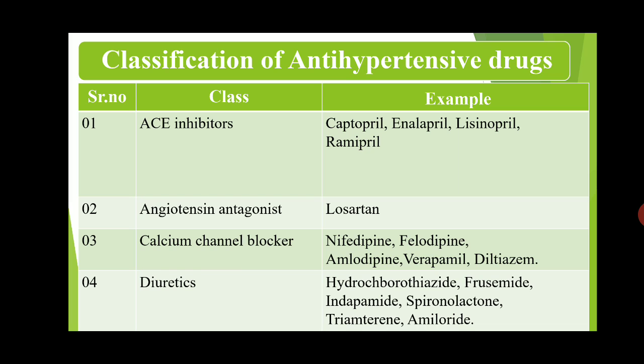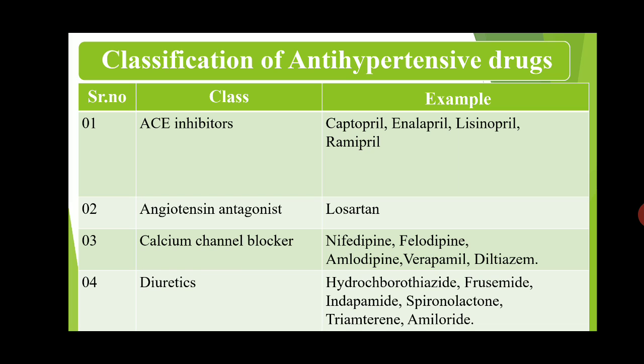The fourth class is diuretics. Diuretics consist of various drugs like hydrochlorothiazide, furosemide, indapamide, spironolactone, triamterene and amiloride.